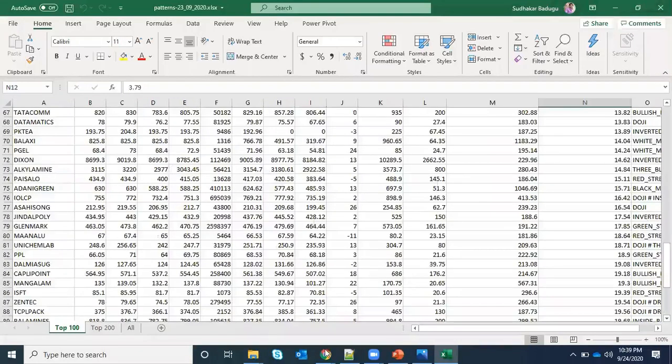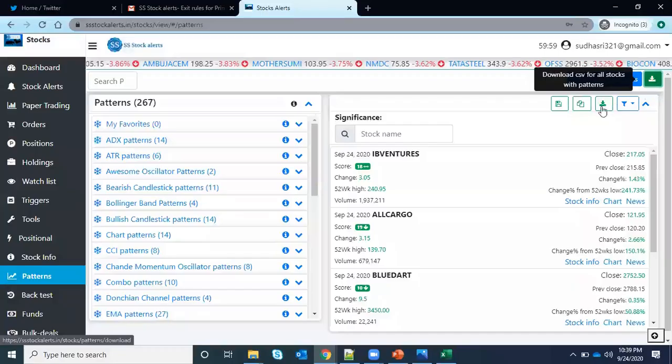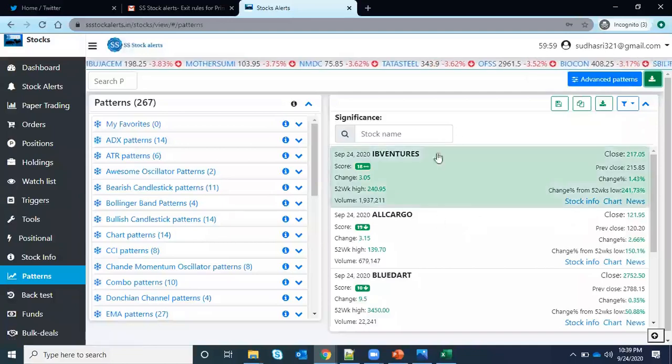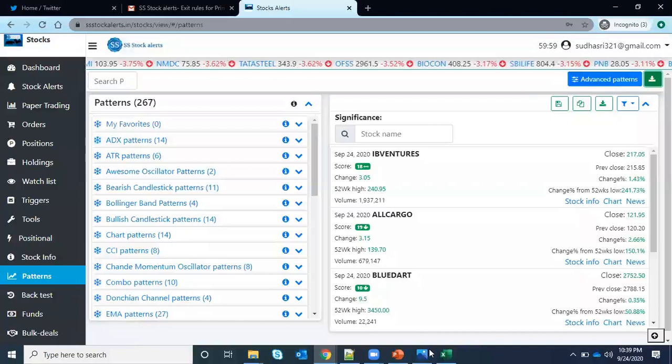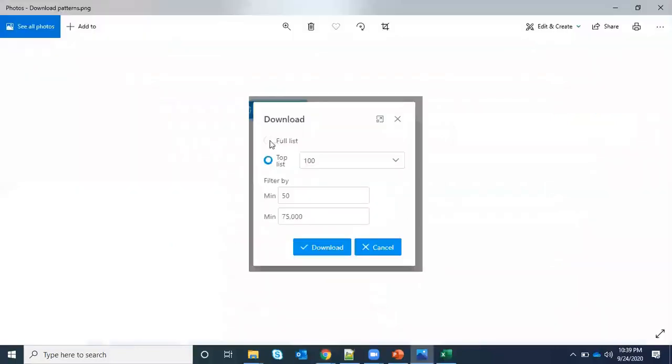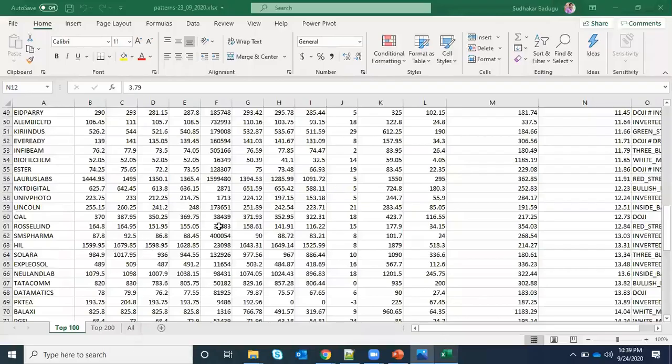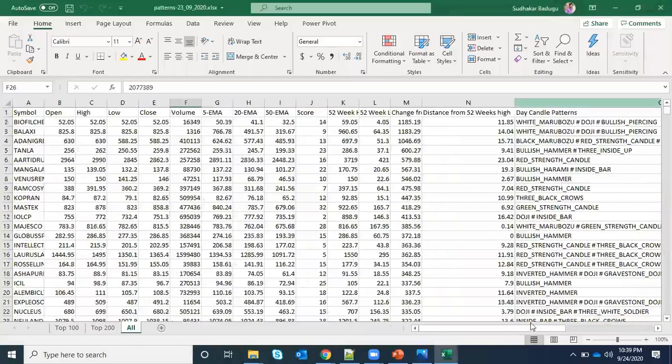Let me just show you again. Here the download button is there, and this button is for downloading the scan results. And this option is for when I want to see the top performers of the Nifty based on these conditions. If you select the full list, you will get all the stocks from the Nifty, with each one and what patterns it has performed, along with this information. And apart from that, you will get other data.